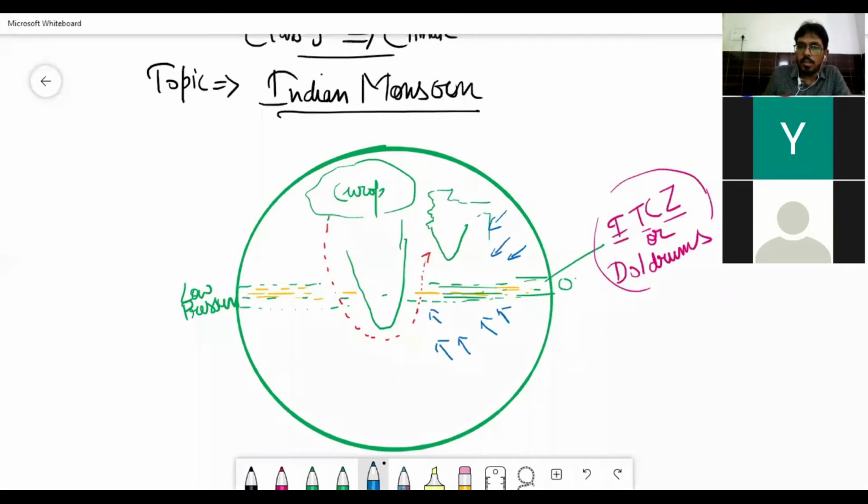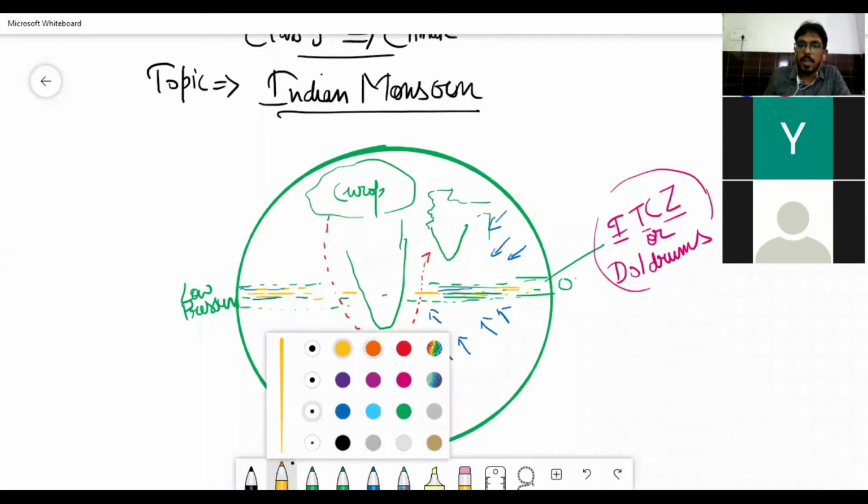What happens over here in the ITCZ? Air is absent because it moves into the sky due to continuous heating by the sun. So over here, low pressure begins.